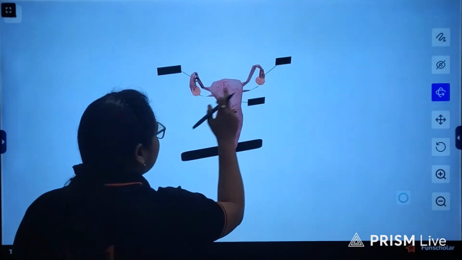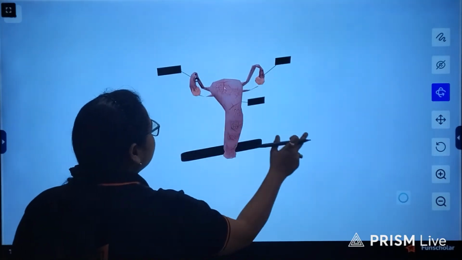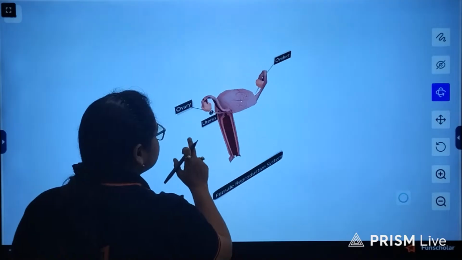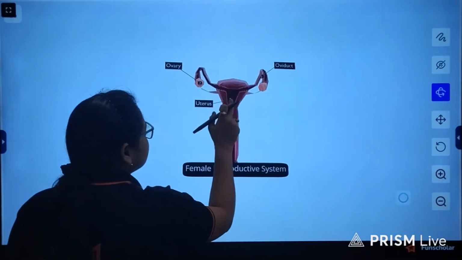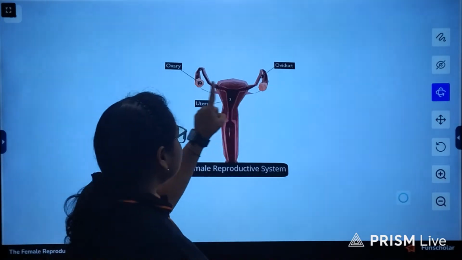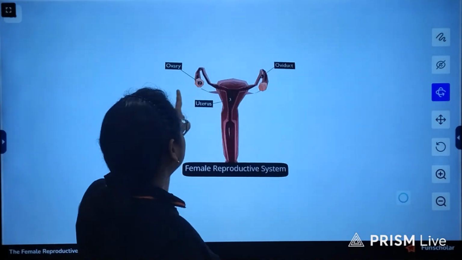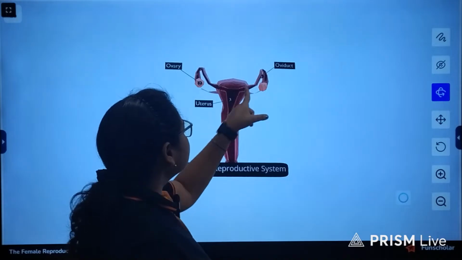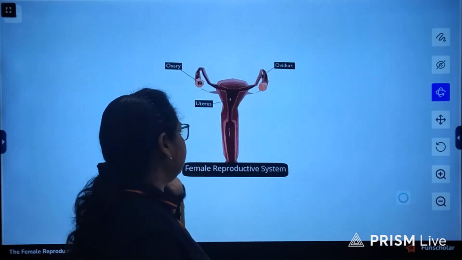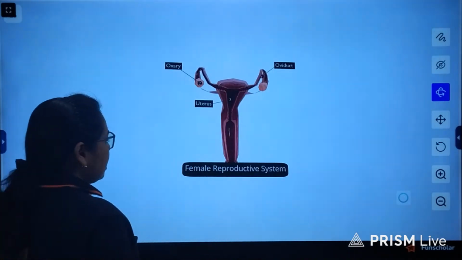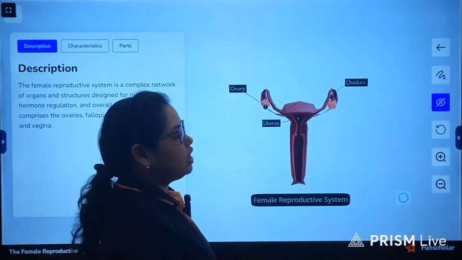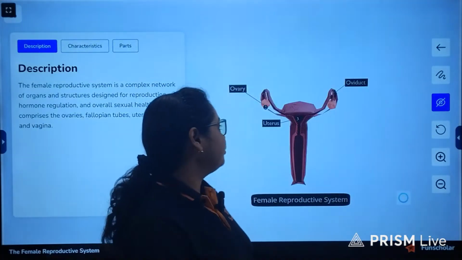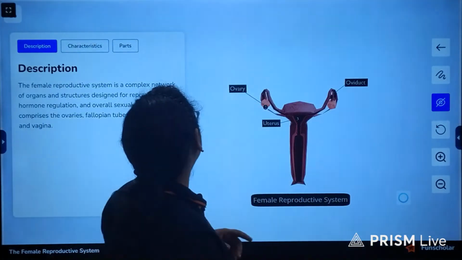and from behind you can see on either side of the uterus. This is the main uterus. This is the uterus, and on either side you can spot two ovaries, and this is the oviduct or fallopian tube. Now I will talk about each part of the female reproductive system in detail. First, coming to the gonads, the ovaries.